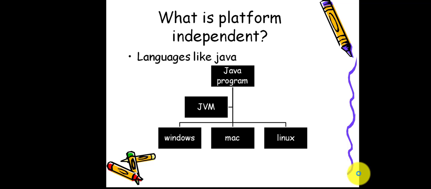If we write a Java program, we need to install the supporting Java Virtual Machine, which depends on our operating system. Windows has its own JVM, Mac has its own JVM, and Linux has its own JVM. But the Java program doesn't depend on Windows, Mac or Linux. It just links with the Java Virtual Machine which supports it, and it runs. That's it. This is nothing but platform independence.